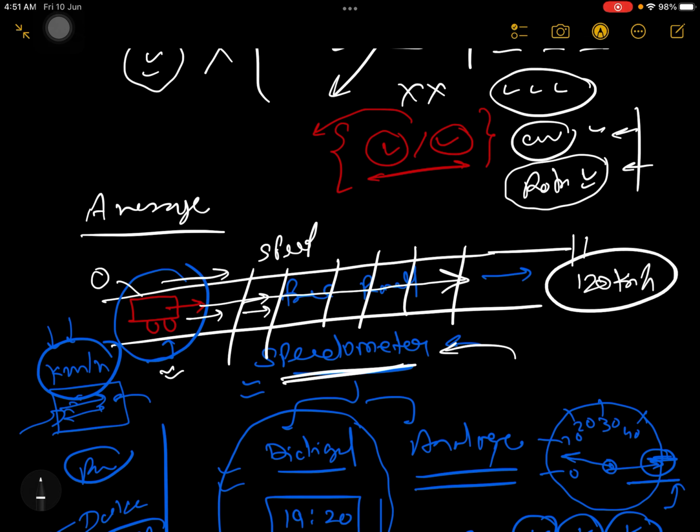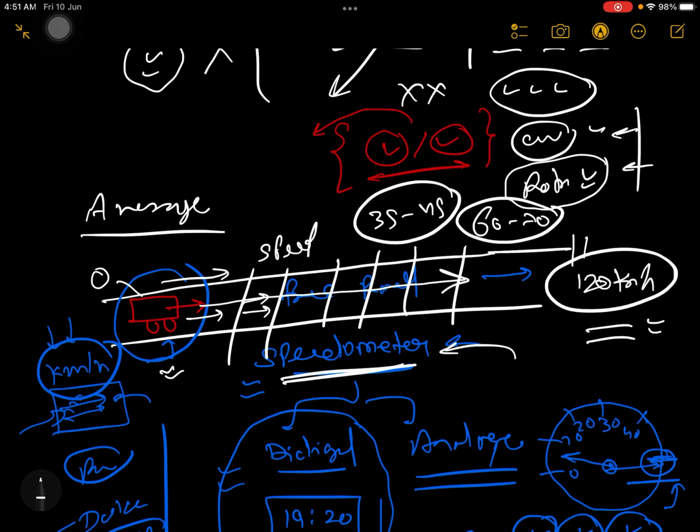Actually this is a very fast speed, you should never touch this speed, it is a dangerous speed. Mostly 60-70 speed is fine. Actually 35 to 45 is also a good speed. You should not cross these kinds of speeds. 60-70 means already you are going very fast. I will suggest that until and unless it is some kind of emergency, a medical emergency, you should not touch 60-70.